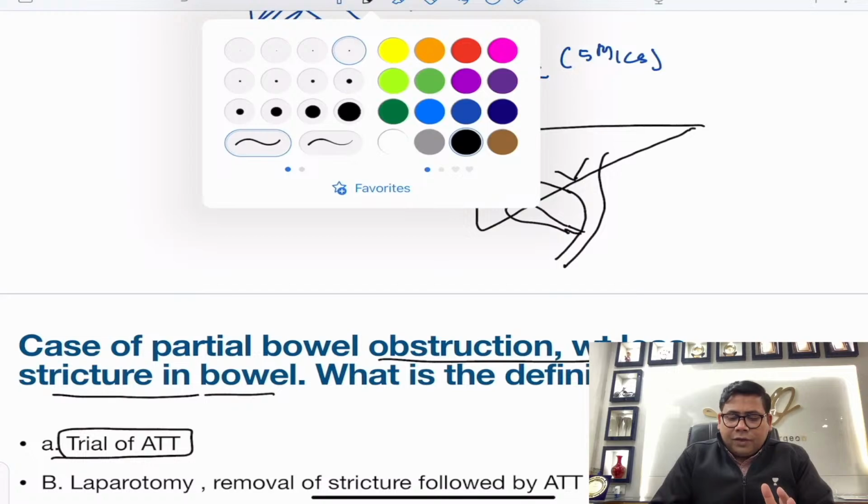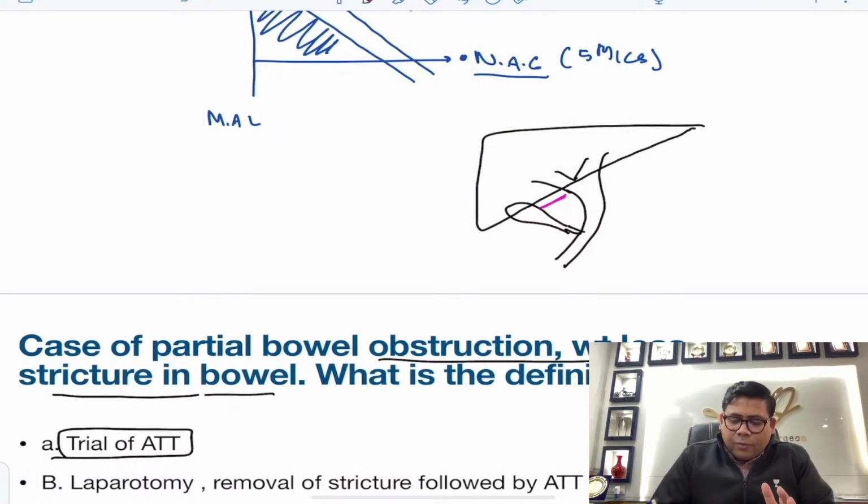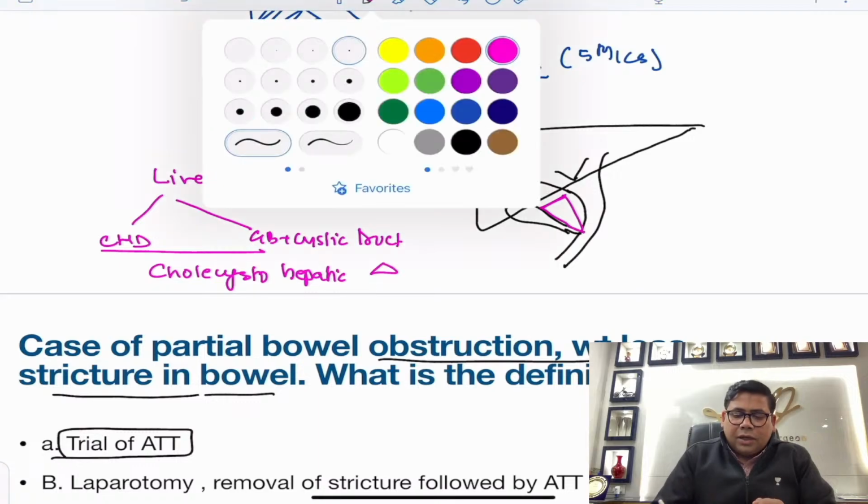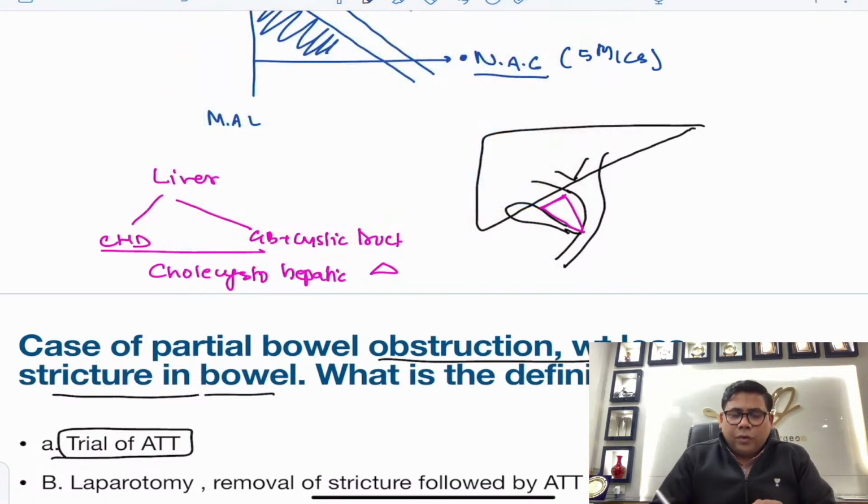The first thing you need to understand: the inferior border of the liver, the common hepatic duct, and the gallbladder plus cystic duct. This is the cholecystohepatic triangle. Now try to understand, what you think is Kellogg is not Kellogg, it's the cholecystohepatic triangle.